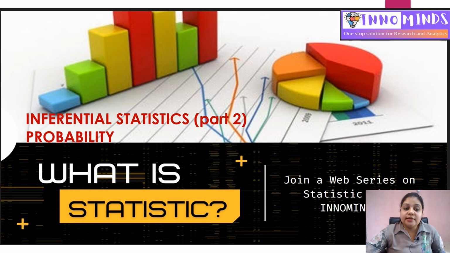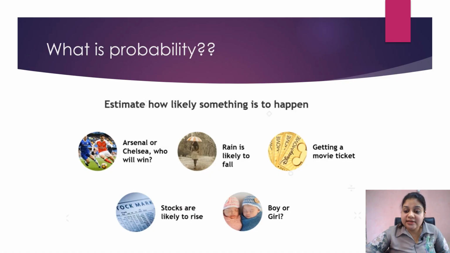Hello everyone. So let's continue to learn inferential statistics. In this we'll be seeing what is probability and what is the significance of probability in data science. So let's first see what is probability. I can say that the chance of occurrence of a particular event is called probability, or to estimate how likely something is to happen is called probability.